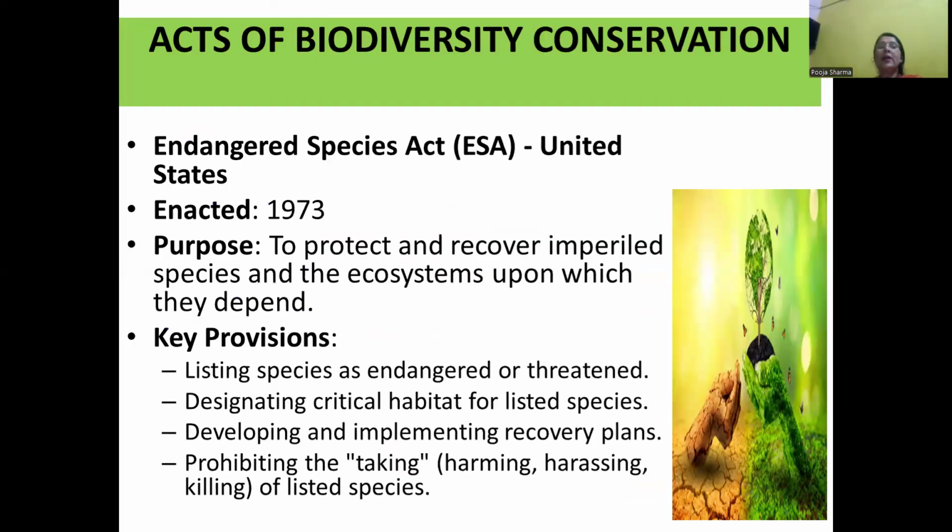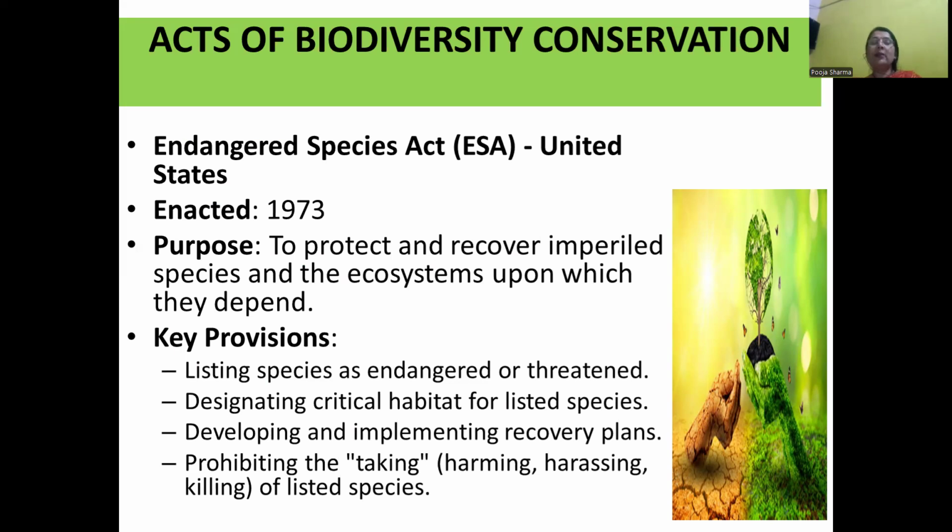Now we look at the acts of biodiversity conservation. First we look at the Endangered Species Act, ESA, by the United States, enacted in 1973. The purpose of this act is to protect and recover imperiled species and the ecosystems upon which they depend.